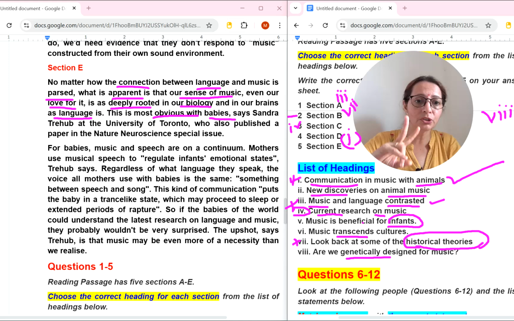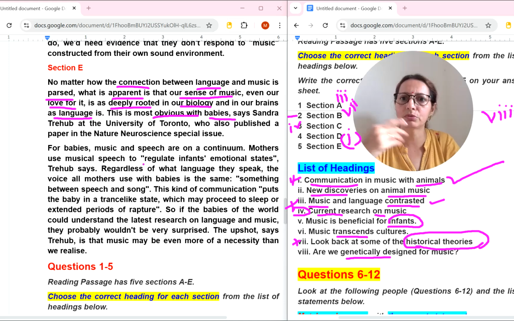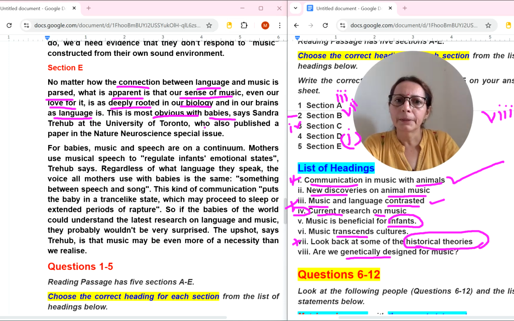Now we have got two keywords from eighth also and fifth also. So fifth is saying music is beneficial for infants, and here they are saying are we genetically designed for music? Okay. It is deeply rooted in our biology and in brains as language, I think. So they are asking a question and they are saying it is deeply rooted in our biology and in brains. But let's read it a little bit more, because babies they are also talking.